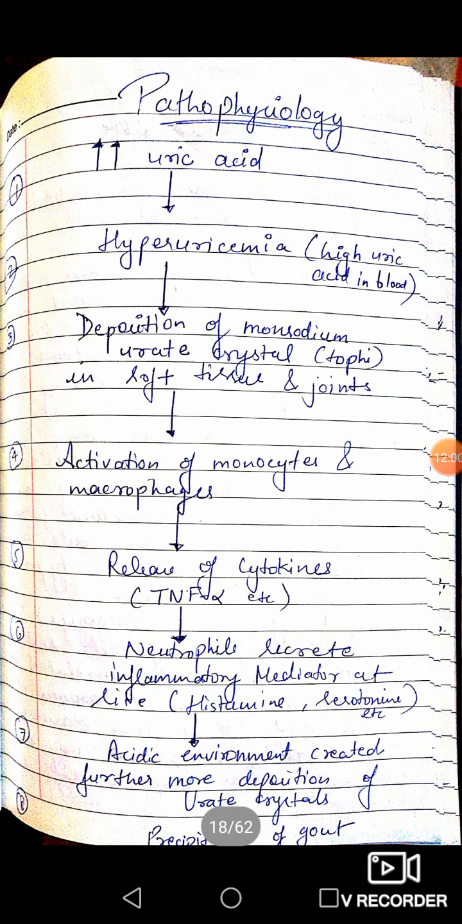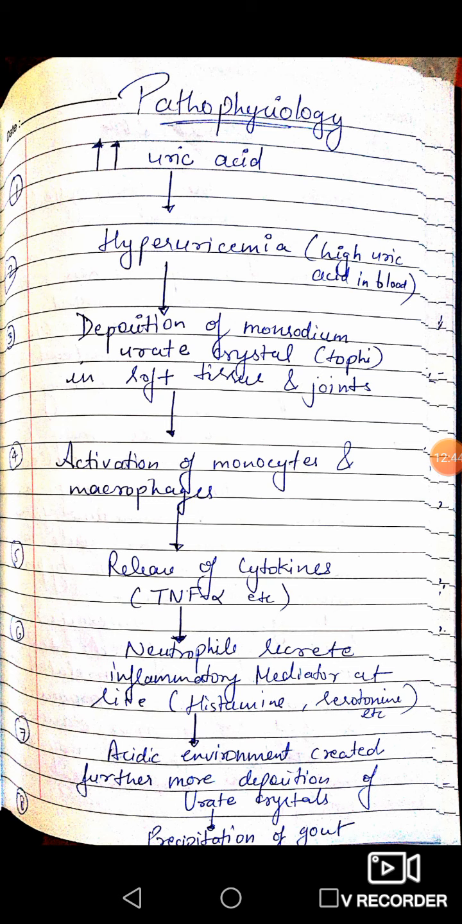Next is their pathophysiology. Pathophysiology begins with an increase in uric acid level. If there is an increase in the uric acid level due to some environmental factors, due to some genetic factors, etc., then hyperuricemia occurs. Hyperuricemia means there will be an increase in uric acid level in the blood, which will further cause deposition of monosodium urate crystals, also known as tophi, and these crystals will deposit in the soft tissue and joints.